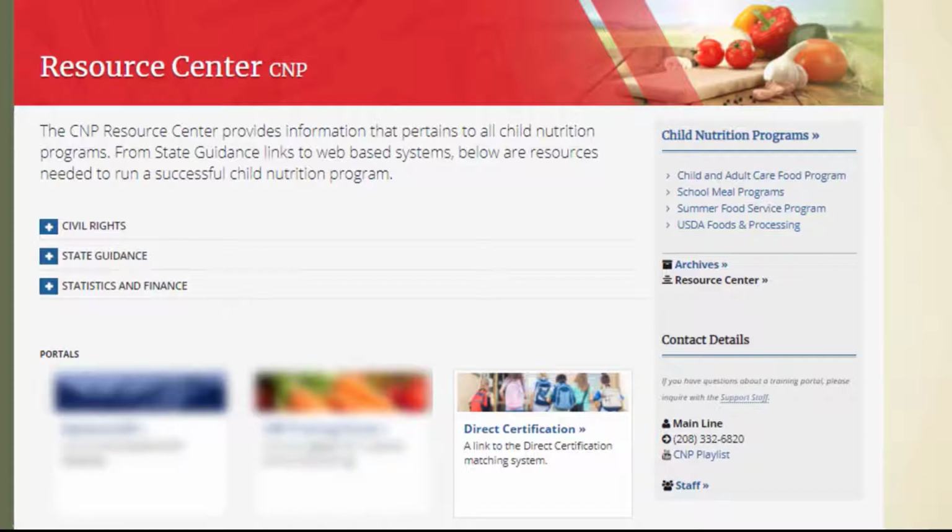You will need to learn how to upload an enrollment list and run a student match within the system. Beyond minimum requirements, it is recommended that you identify directly certified students on a frequent basis in order to determine them eligible for free meals without having to process a free and reduced meal application.